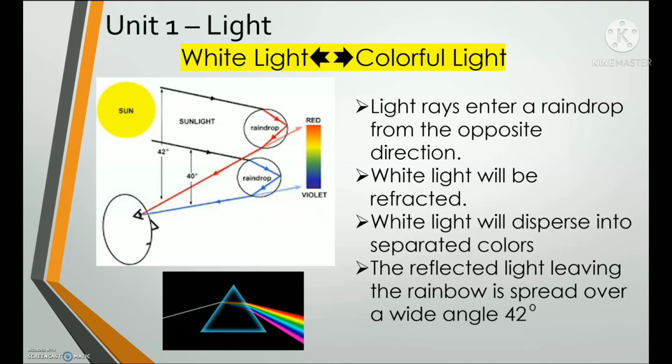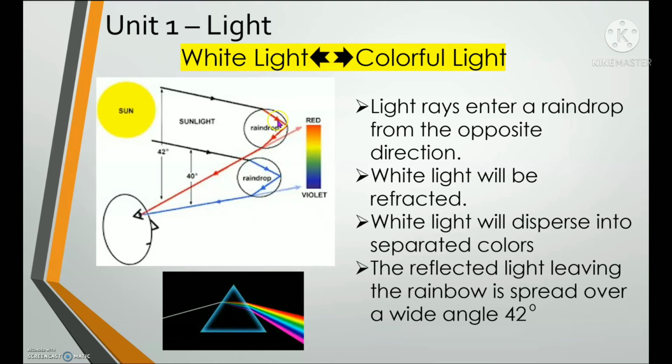Very good. So when the white light enters or hits the raindrop, the light will be refracted. Very good. So the next question, what also happens in white light when it passes through a transparent material like the prism or the raindrop?